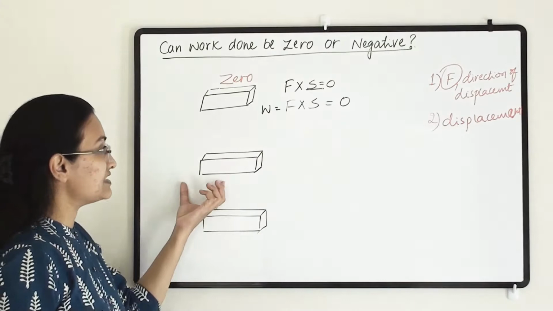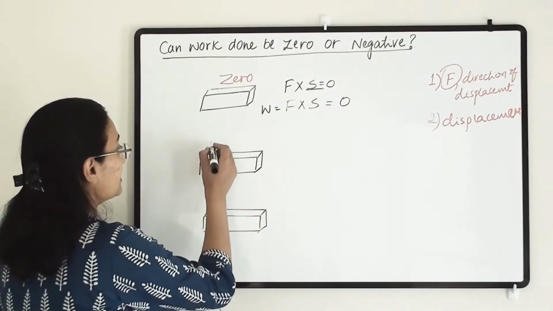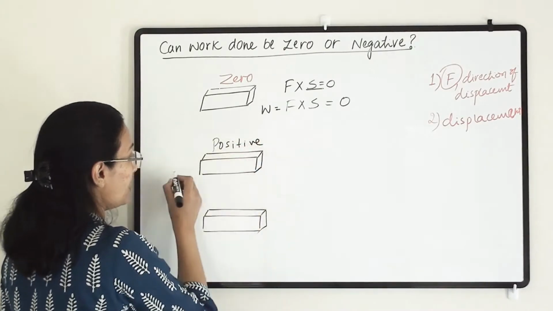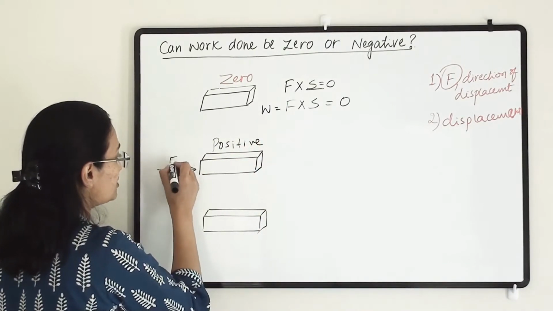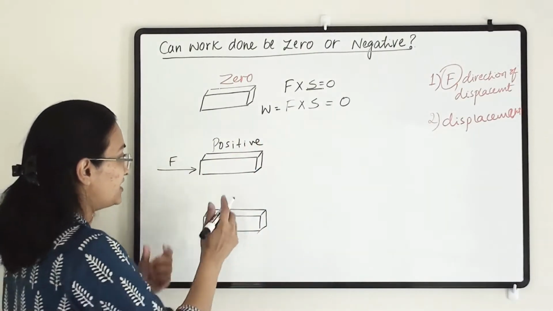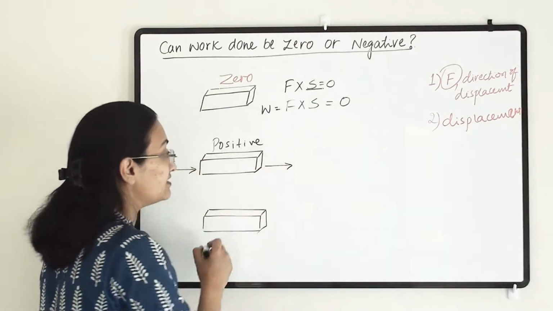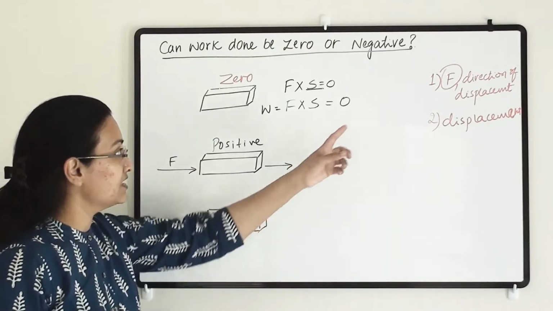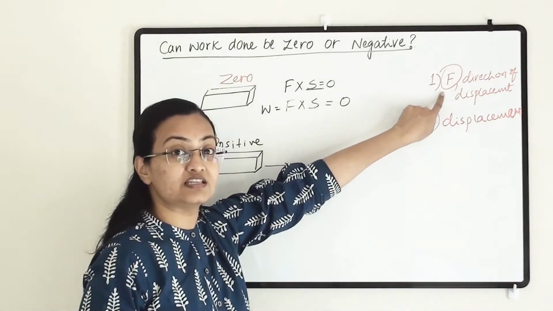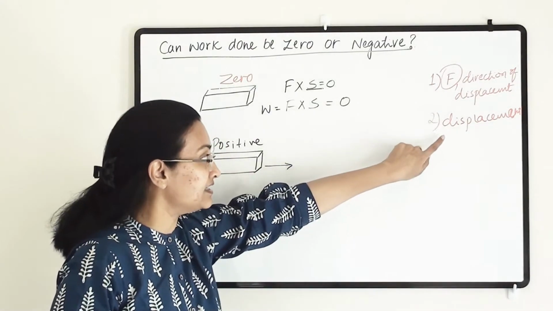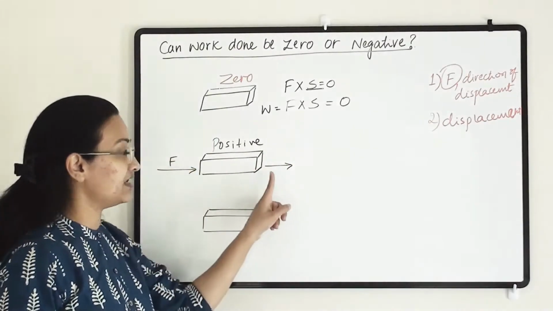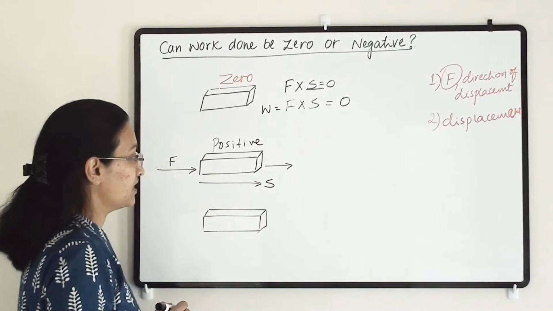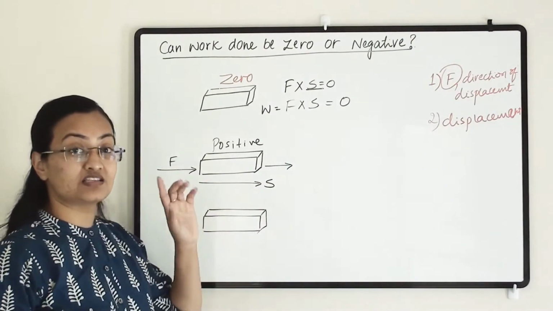Now let us understand when the work done is positive. When I am applying force to this object in this direction and this object is moving in the same direction as I have applied the force, the first condition is satisfied completely and it displaced in the direction of the force. The displacement is also in this direction. So both directions are the same.